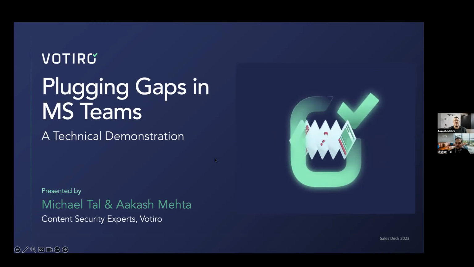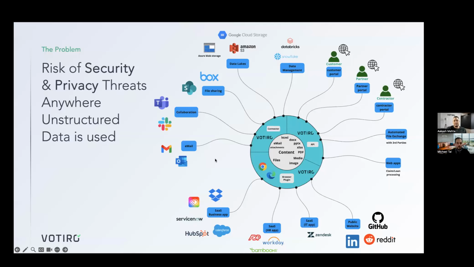So if you think about how threats are coming into the organization, there are many, many different ways. And if we think about file-borne threats, you can think of all the applications that you're using today that ingest files. Now, ingestion is one thing, but there's also the collaboration portion, files traveling east and west. So east-west traffic, and of course, on the DLP side, external facing files. So if you take a look at this little pie chart or this pinwheel, you'll see that all the applications are examples of applications of where files are coming in or being processed.